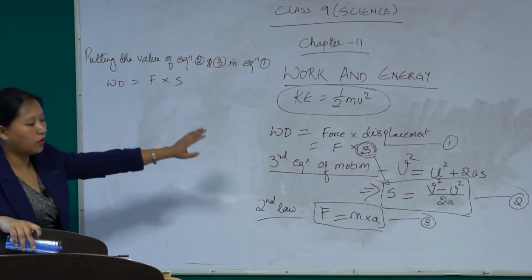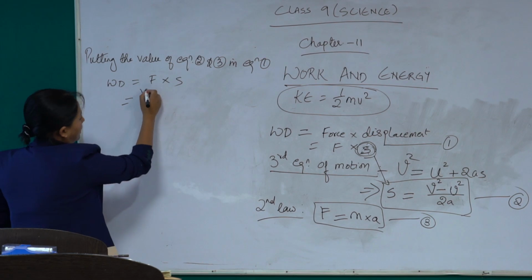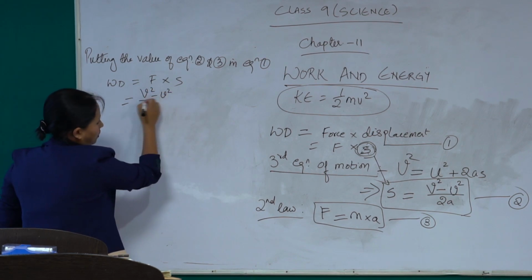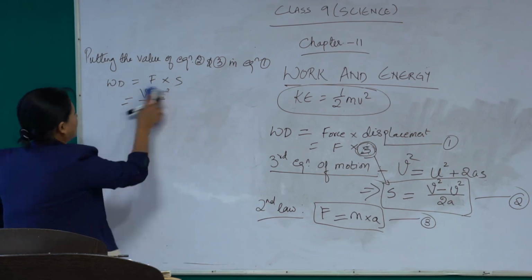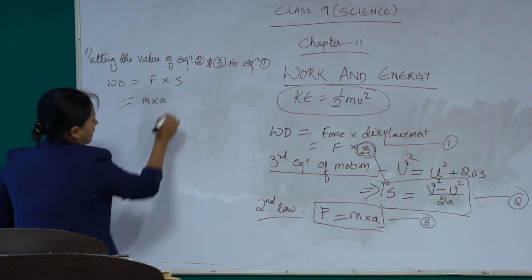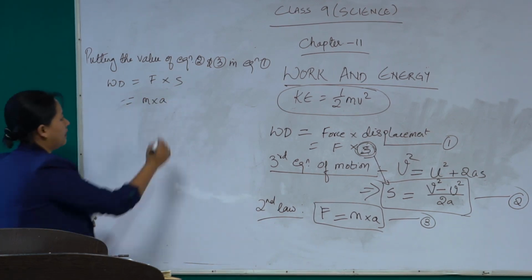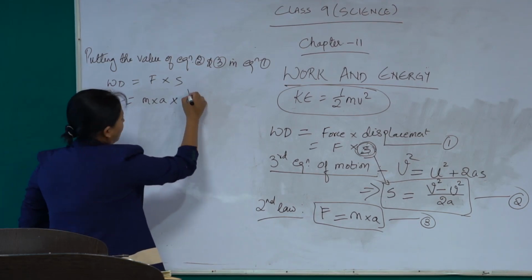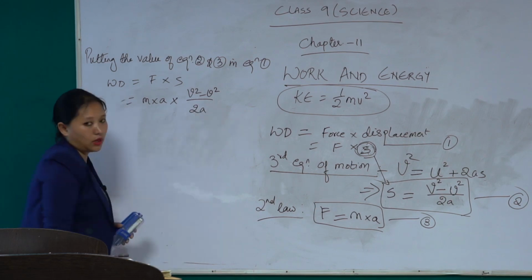The value of F is mass into acceleration, and the value of S from equation 2 is v square minus u square divided by 2a.